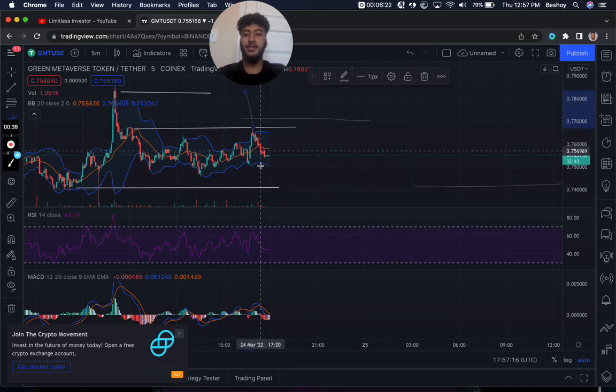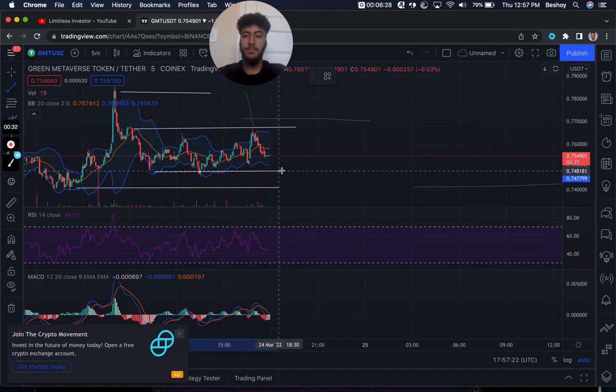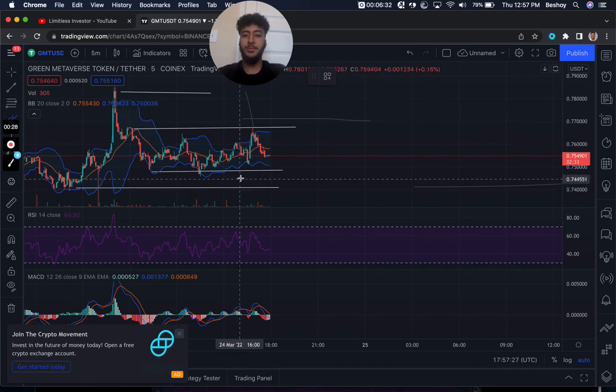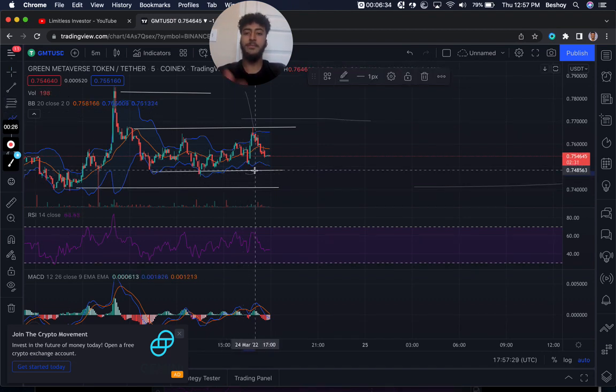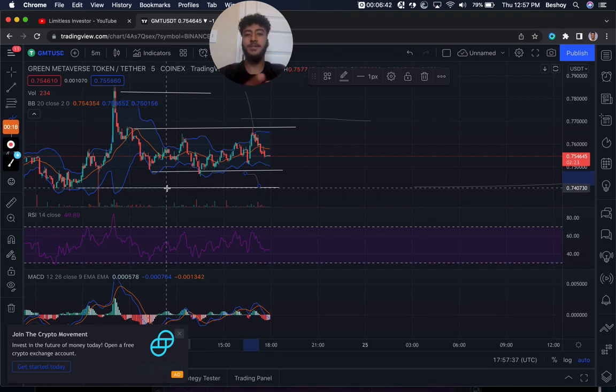We're currently in this range of market, and if the price does break out of these zones here, then we could be seeing another retracement back to these levels here. So another retracement here, retest to these support levels, and then bounce back off this demand right here at the 0.74.